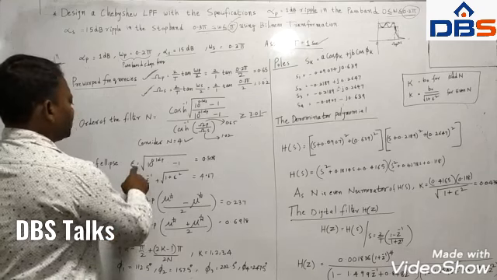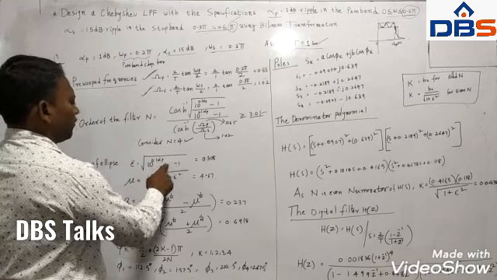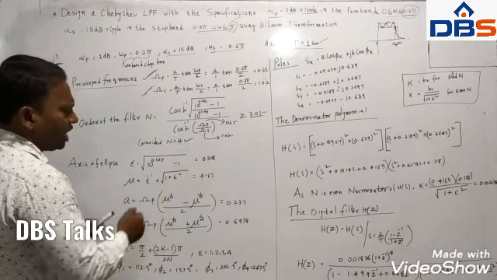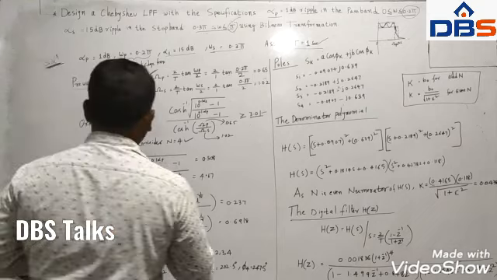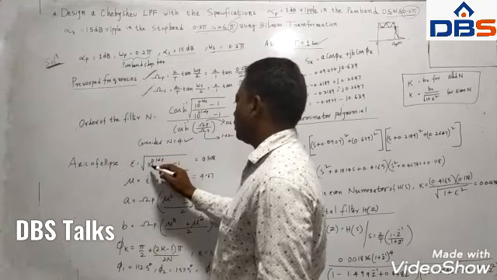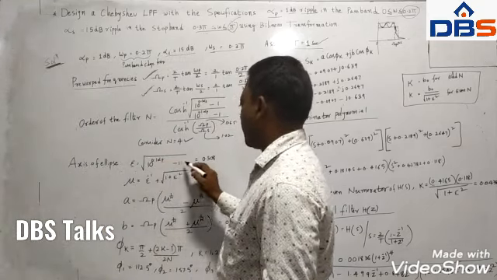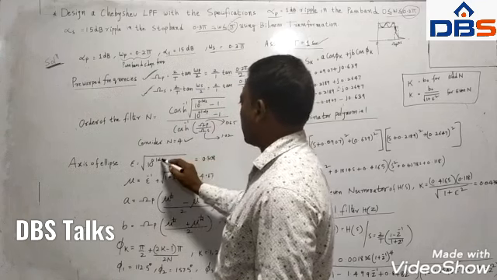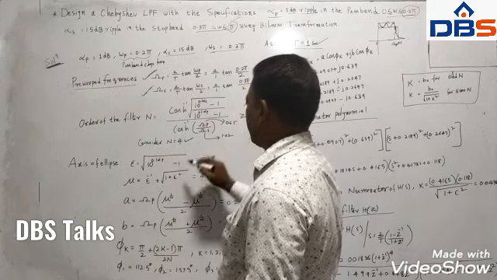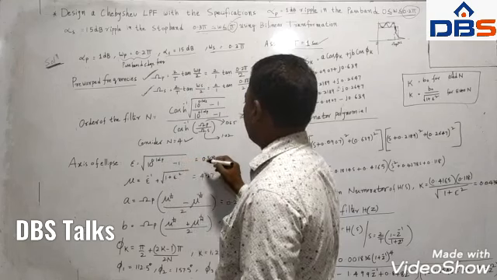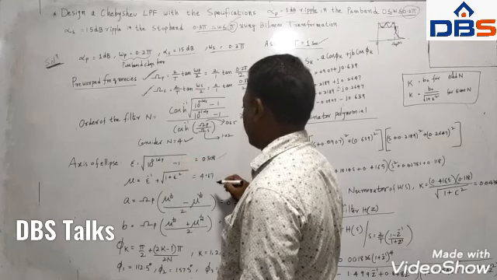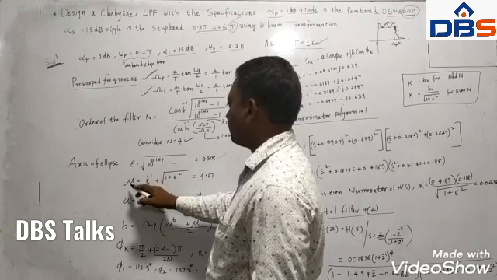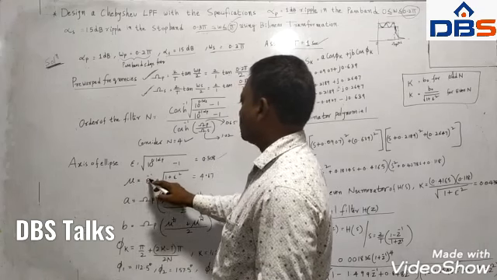You have to remember these formulas; we need not derive them. Epsilon is equal to the square root of 10 power 0.1 alpha p minus 1. If you substitute alpha p, which is 1, and simplify that, you will get 0.508.